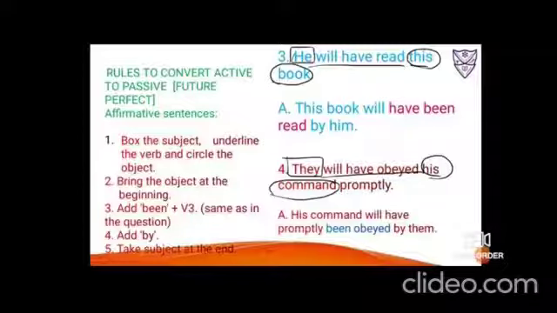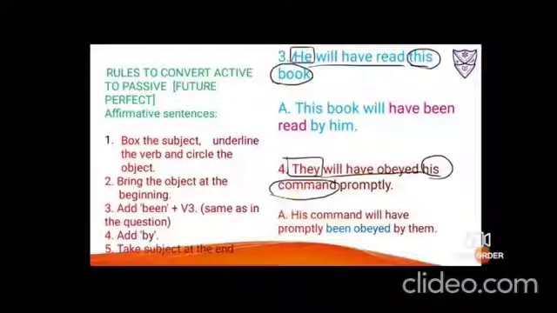Next, they will have obeyed his command promptly. So they is the subject, box it. Will have obeyed is the verb, underline it. His command is the object, so we have to put circle. Promptly is the adverb. As I've told you, extra words and adverb you can add before by. So you can bring his command ahead, that is the object.